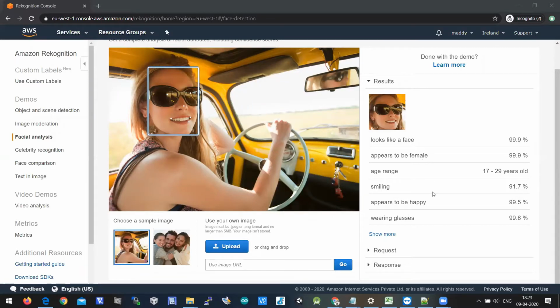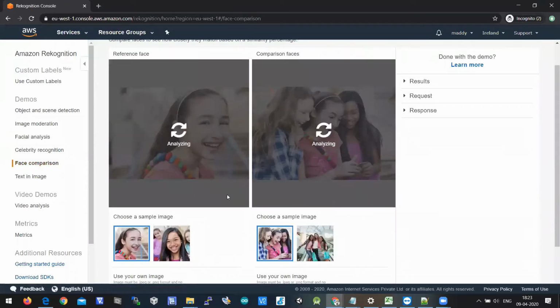So these are the various parameters which have been identified in the image by the Amazon Rekognition service automatically, and we are not training any data set here. It is already trained in the Amazon Rekognition service. So we can easily upload an image and identify all the metrics related to it. So let's jump into face comparison, which is today's topic.